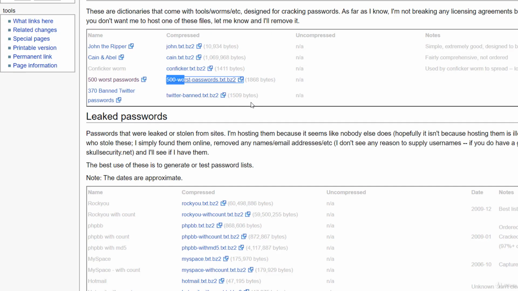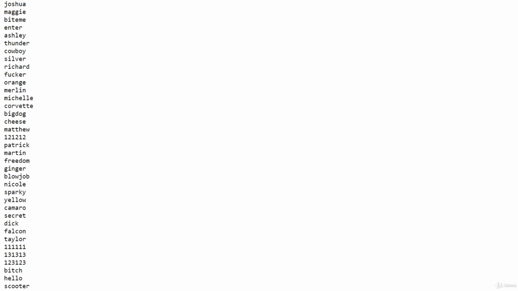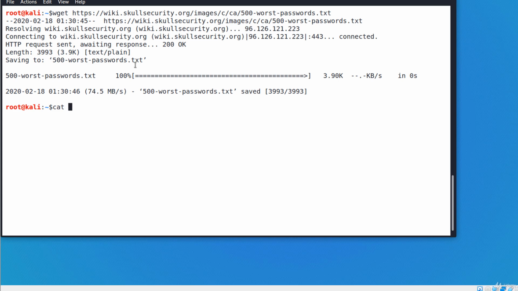However, you can find many free word lists on the internet. Let's move on and see how to combine more dictionary files into a single one. I'll download a text file from skullsecurity.org that contains the 500 worst passwords. This is the file. I'm copying the URL, and on Kali, I'm downloading it using wget. I'm pasting the URL. Okay, this is the file.